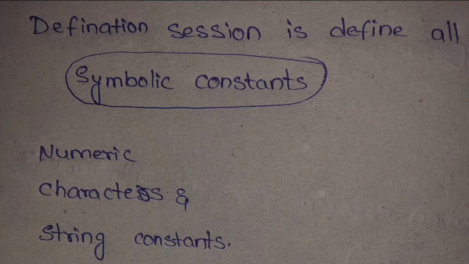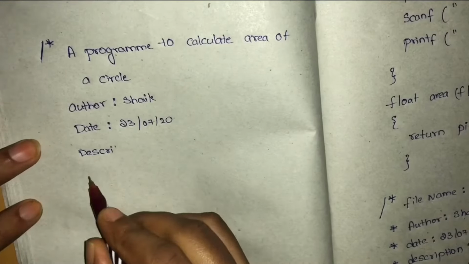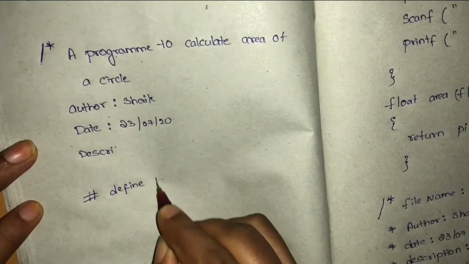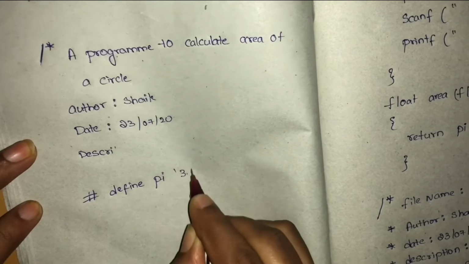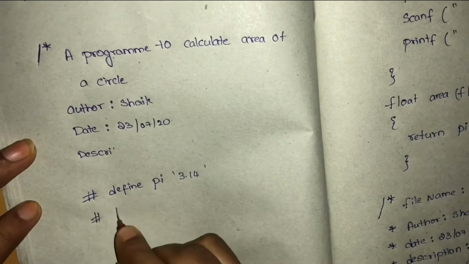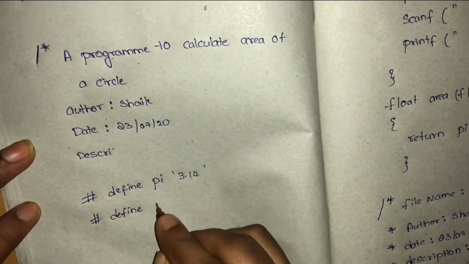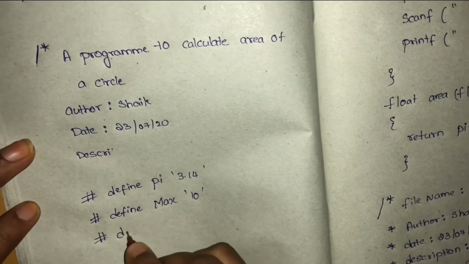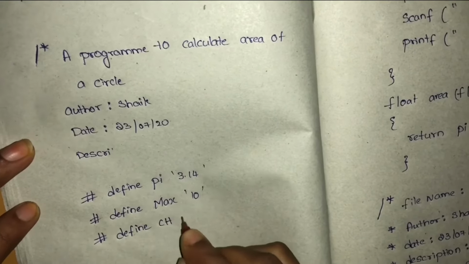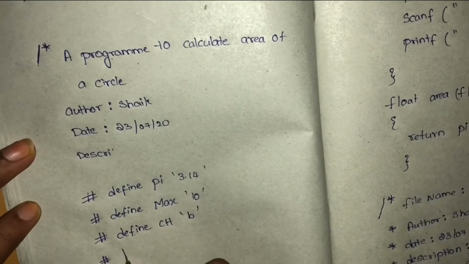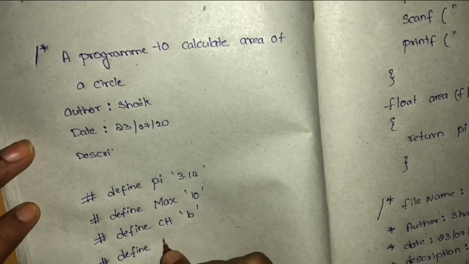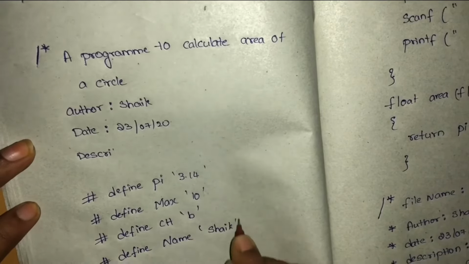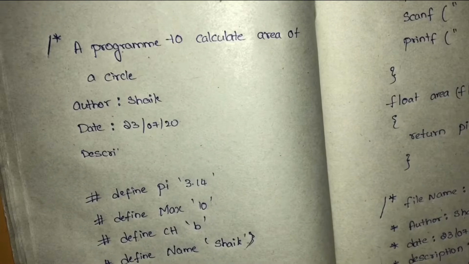Now these constants are generally defined at the beginning of the program, like define pi as 3.14, define max as 10, define ch as b, define name as Sheikh. This is how to declare the definition section, okay?